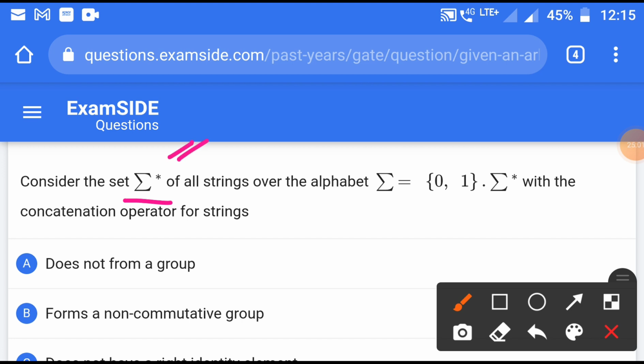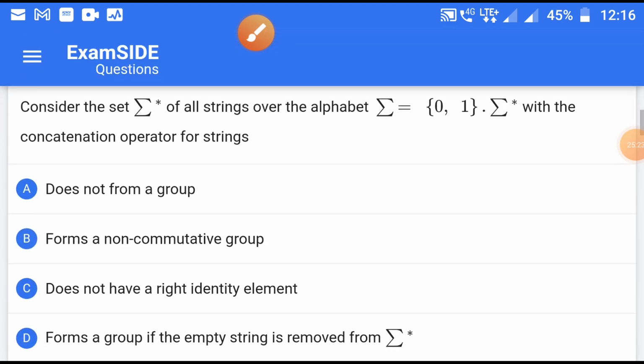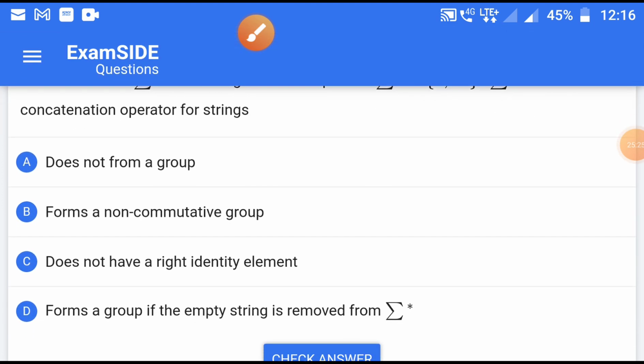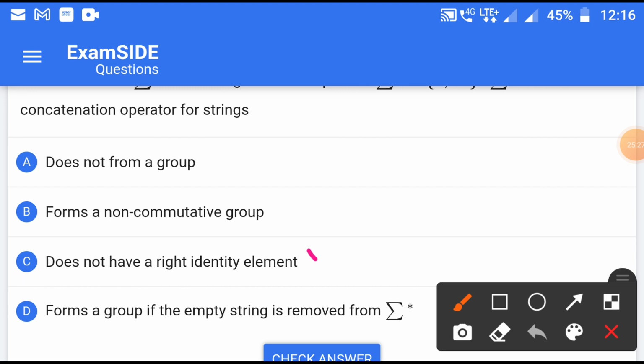It will have the null string, which is the most important string because it is the identity element with respect to the concatenation operation. So there is an identity element, there is no problem. So 'does not have a right identity element' cannot be correct.